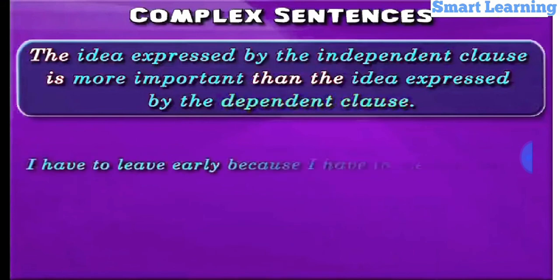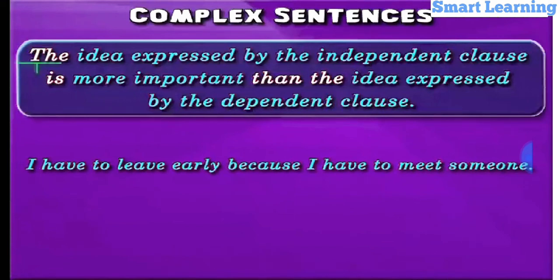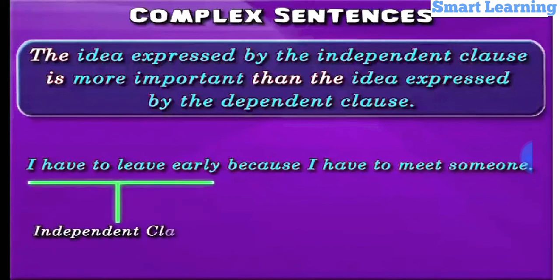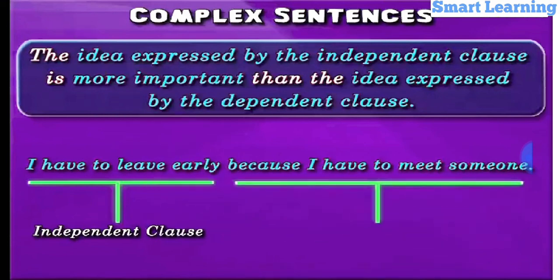I have to leave early because I have to meet someone. This sentence can be broken up into two clauses as follows. I have to leave early, independent clause, because I have to meet someone, dependent clause.